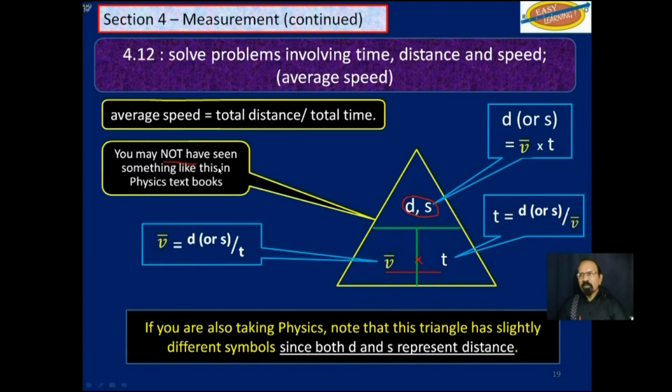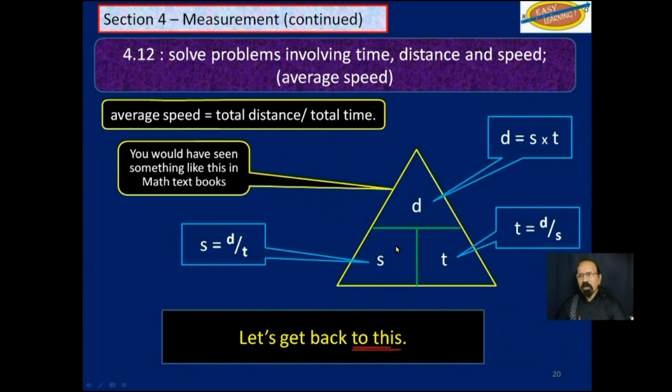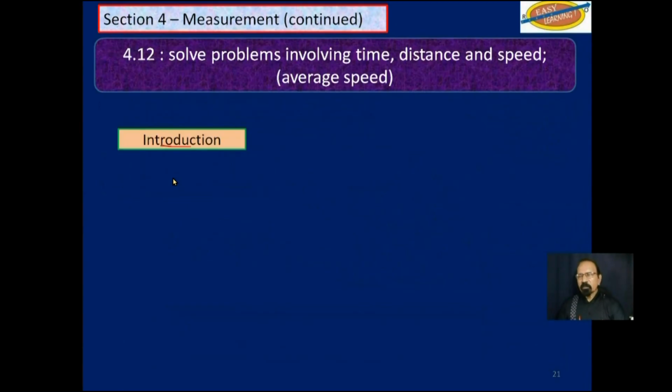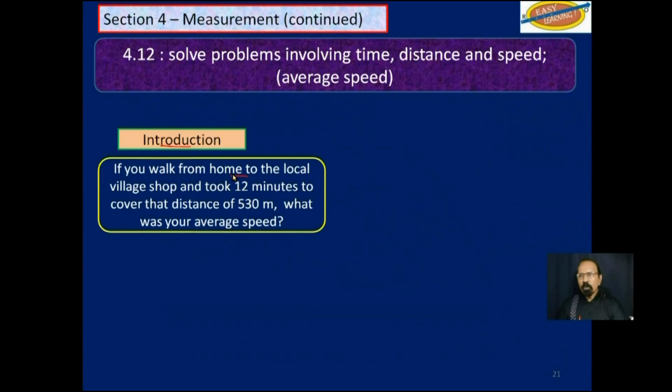So you may not have seen something like this in a physics textbook, but you may see something like this. Average velocity or speed is equal to delta S, meaning change in distance, over delta T, change in time. So now let's get back to this one here that you are more likely to see in a math textbook. Introduction. If you walk from home to the local village shop and it took you 12 minutes to cover that distance of 530 meters, what was your average speed?